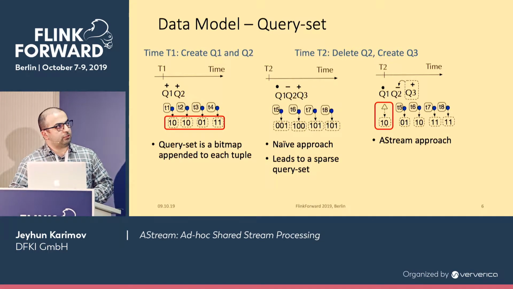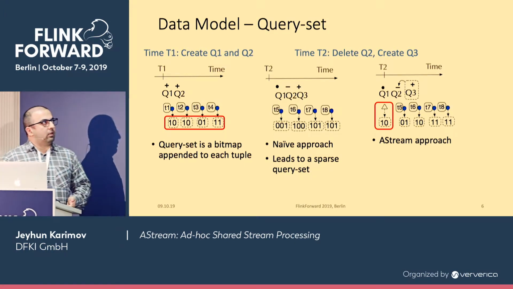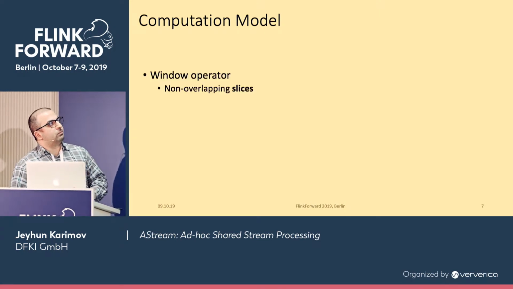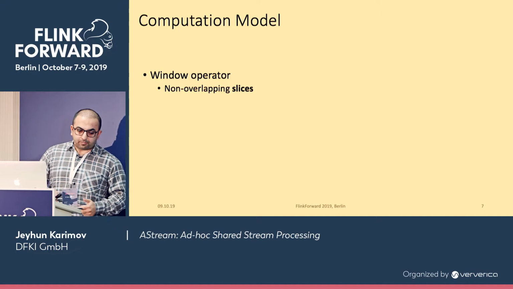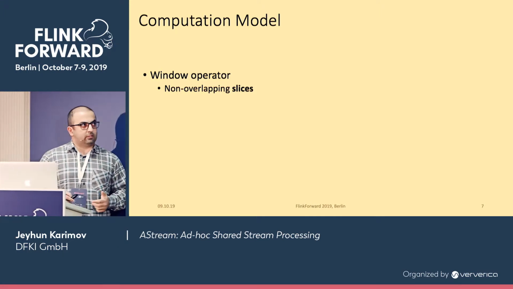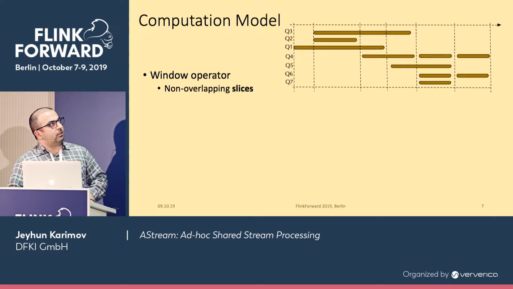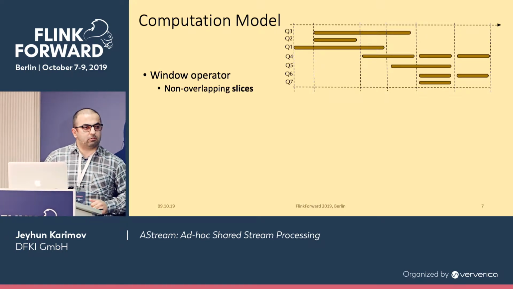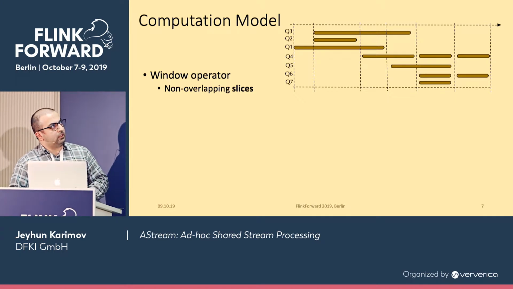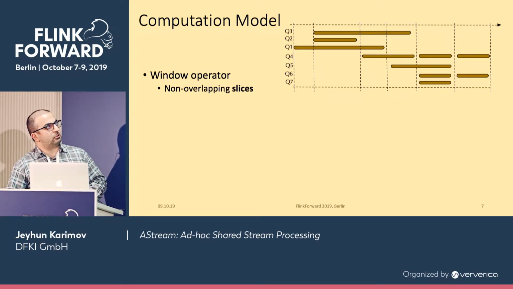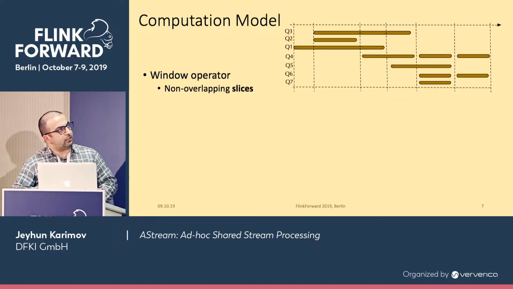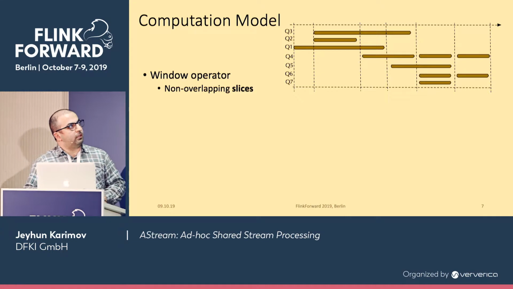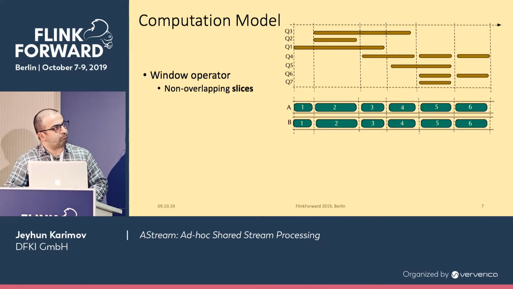For example, this change log means that the query in position 1 didn't change. Query 1 didn't change. And the query in position 2 changed. Query 2 changed, which means it's deleted or updated. Computation model. All of our operators, which are aggregation and join operators, are windowed operators. And we divide those windows into non-overlapping slices. For example, those yellow boxes are windows, and those lines show non-overlapping slices, like these ones.